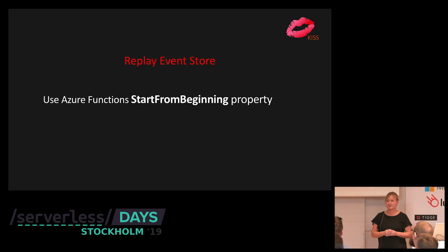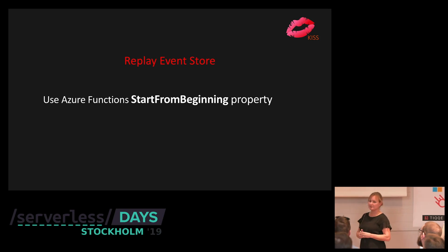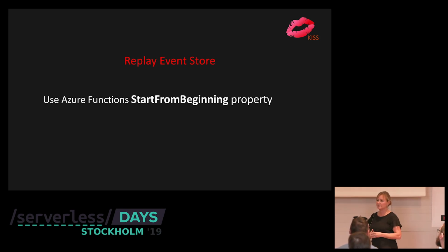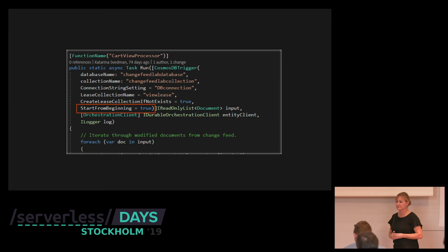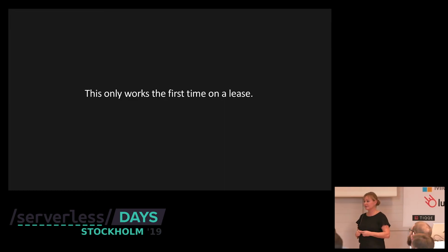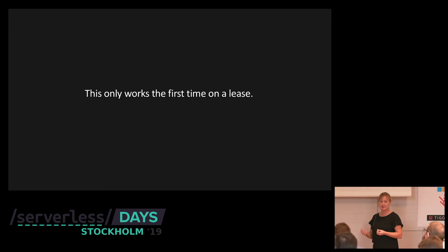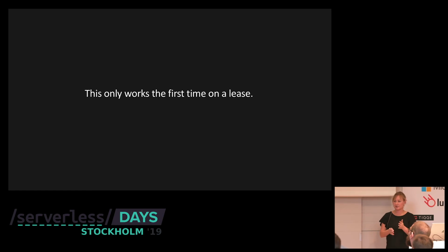But we have an event store, so we're going to replay that one. And we just use the start from beginning property in your function to replay everything and build up your state again. So you set this to true. That's what you do. This only works the first time on a lease. So if you want to do this, you have to create a new lease, a new collection. Otherwise, the change feed processor checkpoint will override.